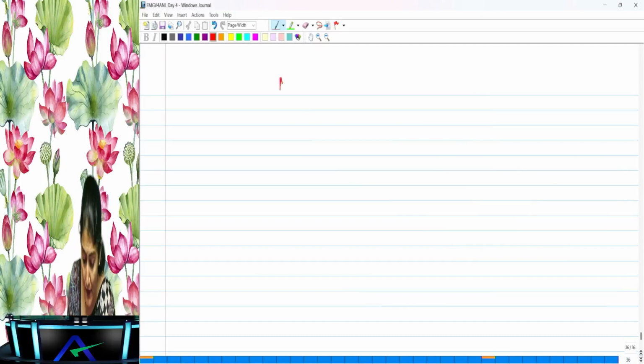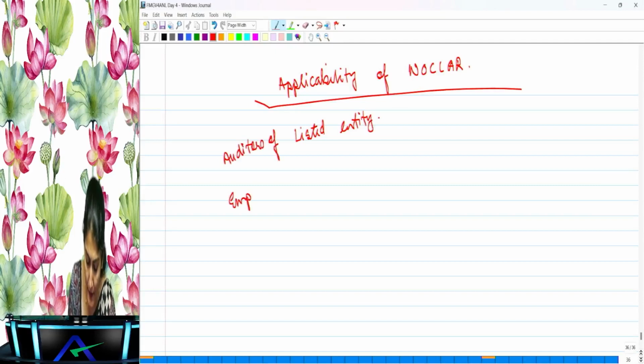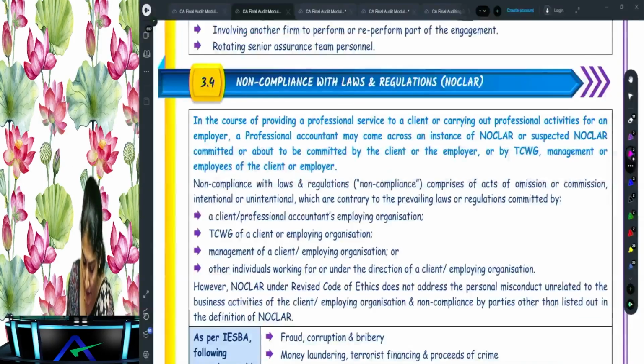Okay, right? So first thing which we need to study is the applicability of the NOCLAR. To whom is it applicable? It is applicable to the auditors of the listed entities, and it is applicable to the employees of the listed entity. So auditors of listed entity and employees, including the senior professional accountants of the listed entity. So as of now, applicable to auditors of listed entity and the employees of the listed entity.